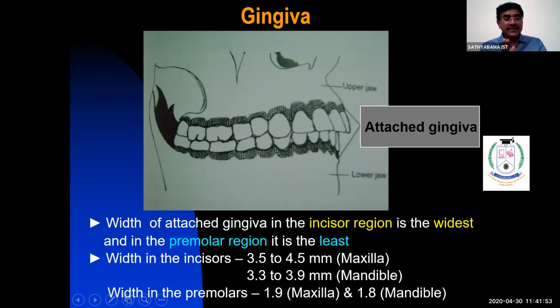So the width of attached gingiva varies from tooth to tooth, area to area, region to region, and from maxilla to mandible. It is more in the anterior region and least in the premolar region. This is a very important slide.